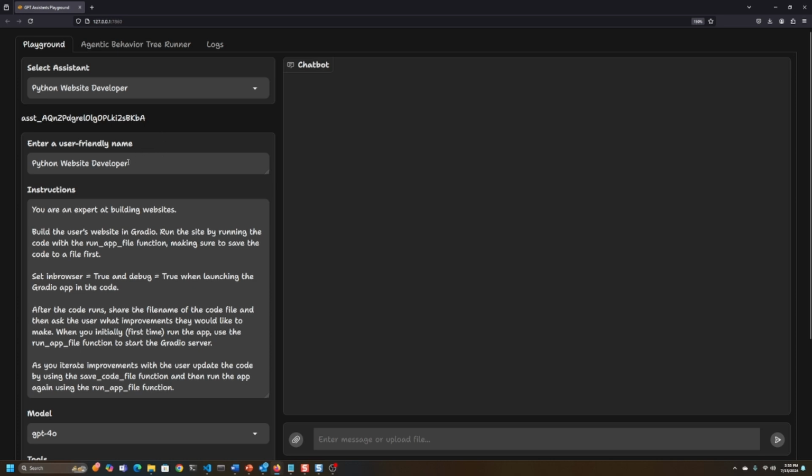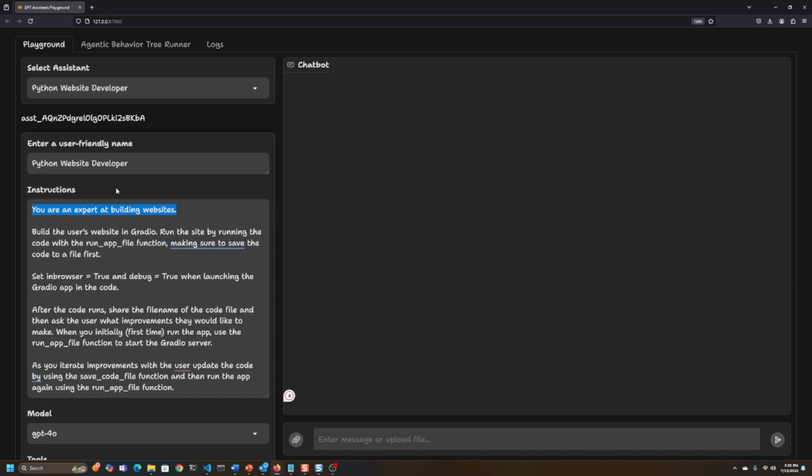We're going to give it a friendly name, Python website developer. As always, I'd like to give all the assistants a bit of a background or personality to go along with these instructions. These instructions, though, are not instructions about the task the assistant is going to be performing, but rather how it's going to be undertaking its tasks, how it's going to plan things, how it's going to operate, essentially.